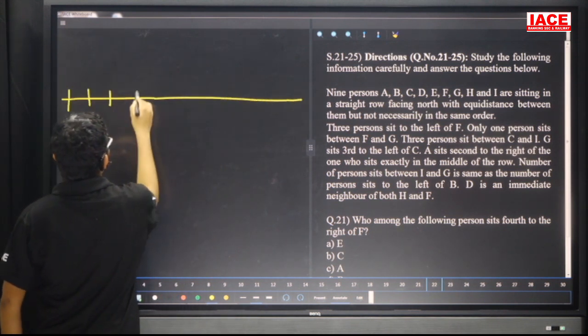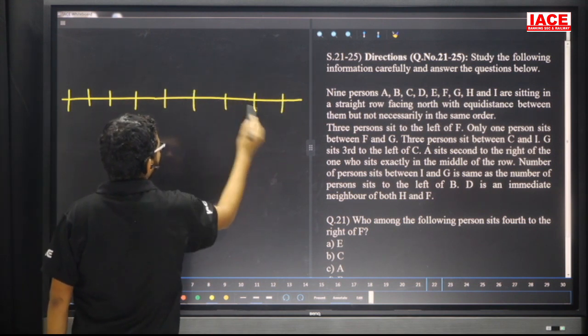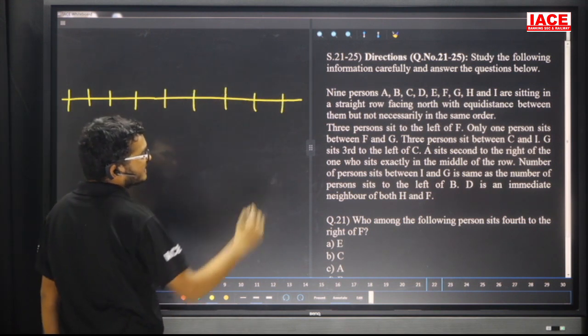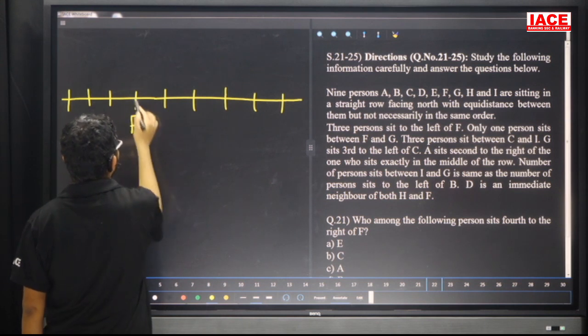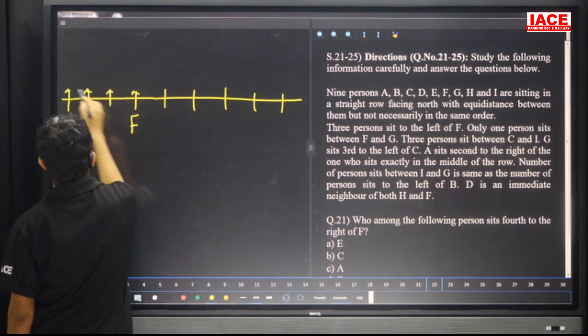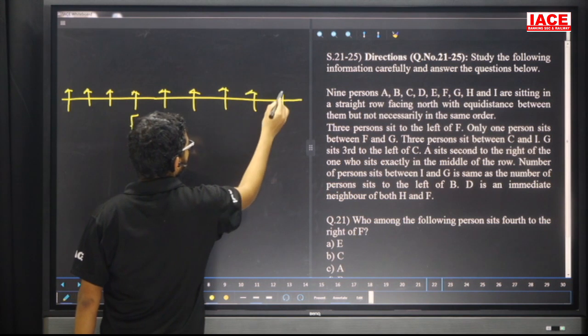1, 2, 3, 4, 5, 6, 7, 8, 9 members. Now 3 persons sit to the left of F. Then the next spot here is F. All are facing north, no need to mention. All are facing north. Now 3 persons are sitting to the left of F.